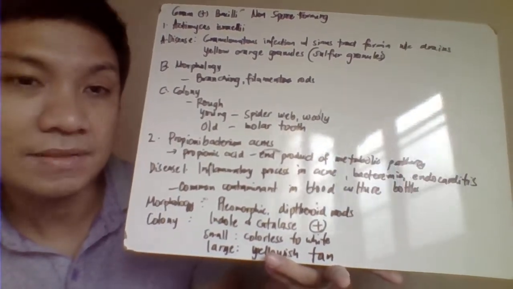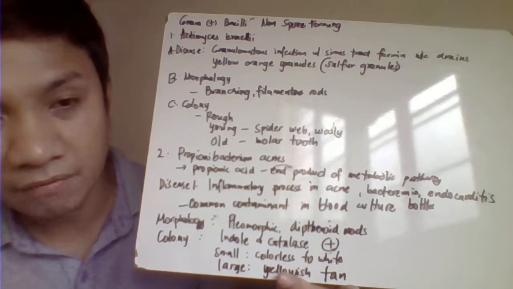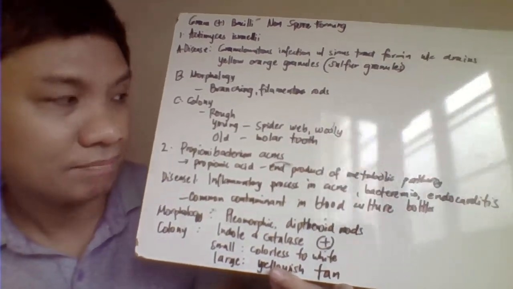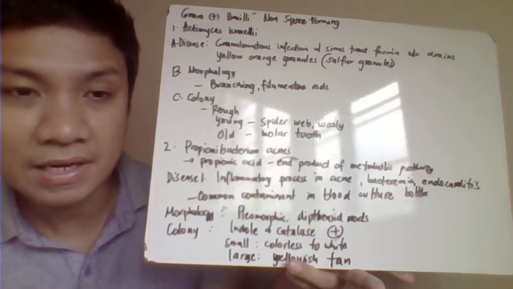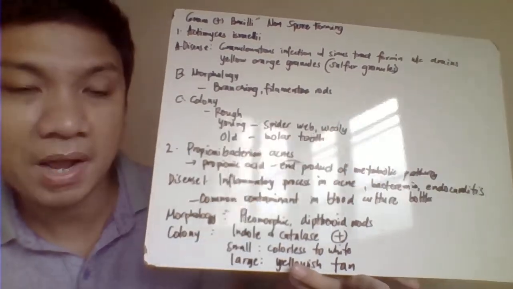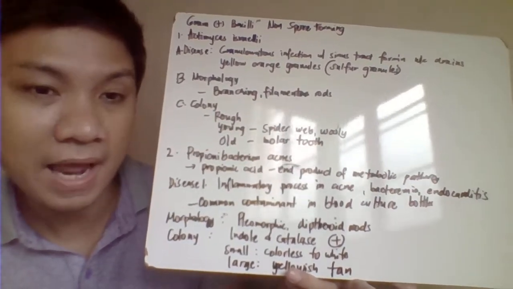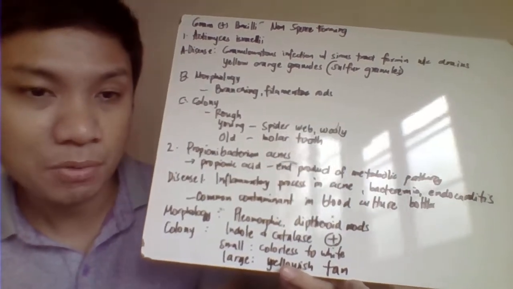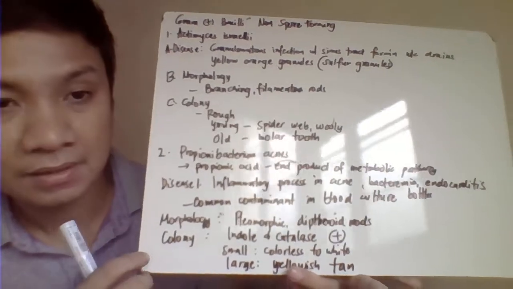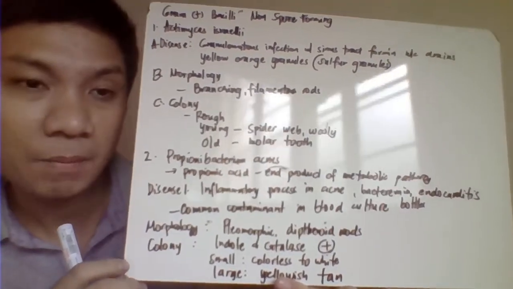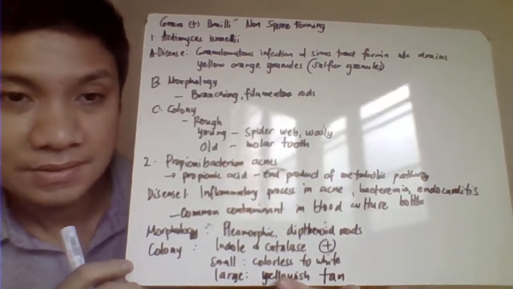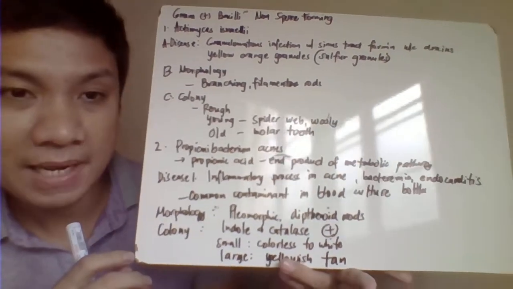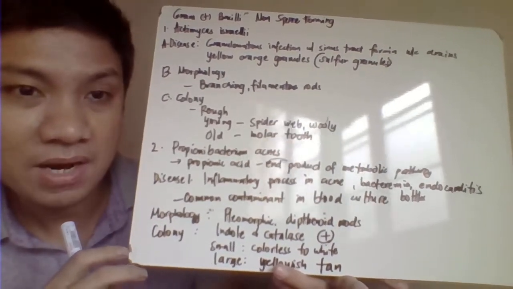And for the colony, just like Nocardia, it would have a rough colony. Okay, so the young colony usually appears spider web-like or woolly, but the old colony would resemble a molar tooth appearance. Okay, the next species here, we have Propionibacterium acnes. Again, this one is normally found primarily in our skin.